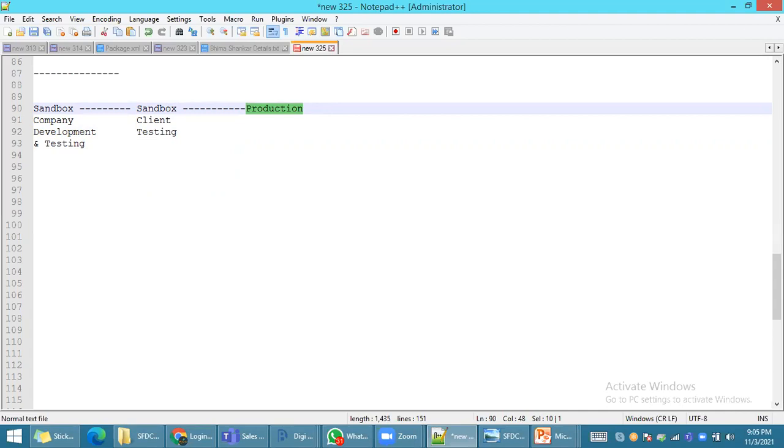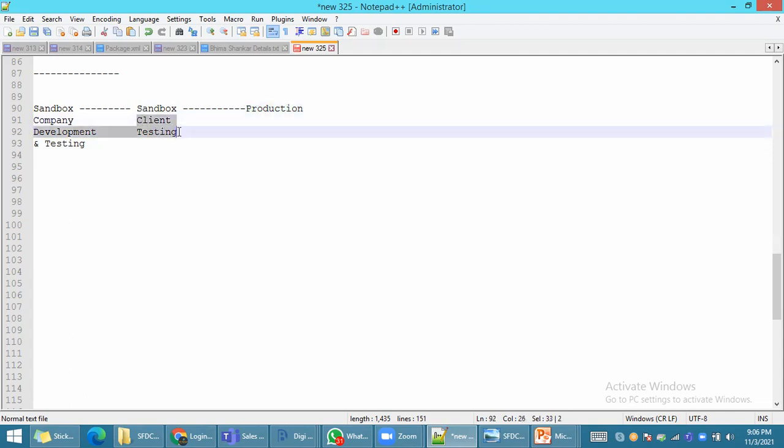Kumar, you only wrote this query, right? Yes, sir, I got it. Is this concept clear to you? Do you have any doubts? No, no, I'm clear, sir. They use more than one sandbox, one sandbox for the company and another sandbox for the client, for the safe side. Once the functionality is completely working, only then do they move code from the sandbox to production.